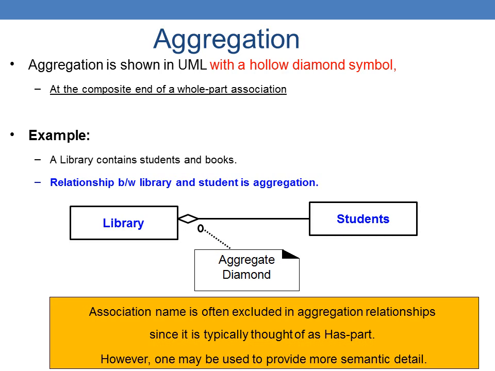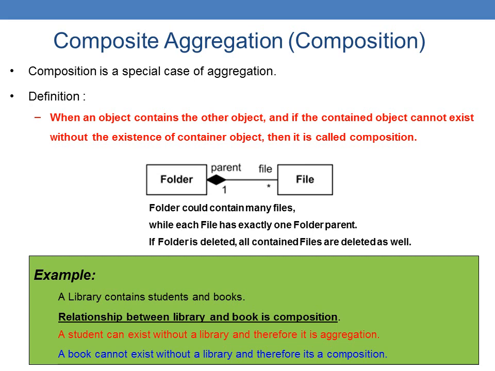The library and students show aggregation. Aggregation relationships are typically excluded, since it is typically true as a part of. However, one may be used to provide more semantic detail.